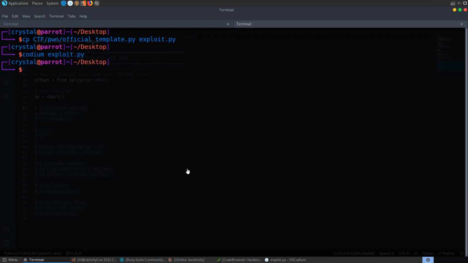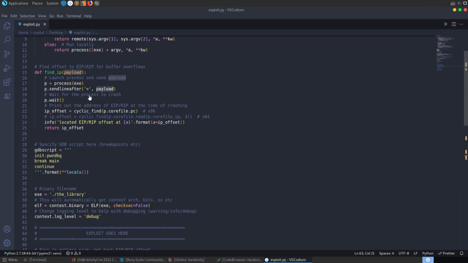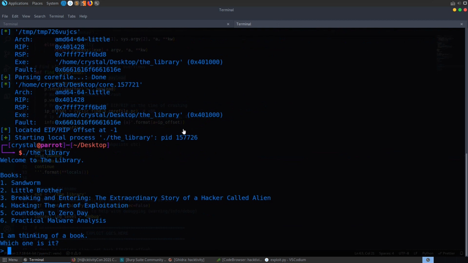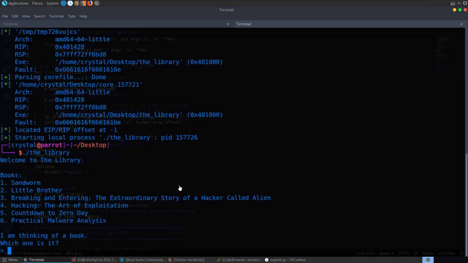And if we just run that as it is, python exploit, and okay, we got -1 there. Let me go back and see. Let me try and run the program again. So, yeah, it's providing this angle bracket prompt, so you might have to update this function depending on what it asks you for here. It's just kind of a helper function. You can see that what I actually needed to do here was comment out the bit for x86, the 32-bit application, because we're in a 64-bit application here. So let's try that again.